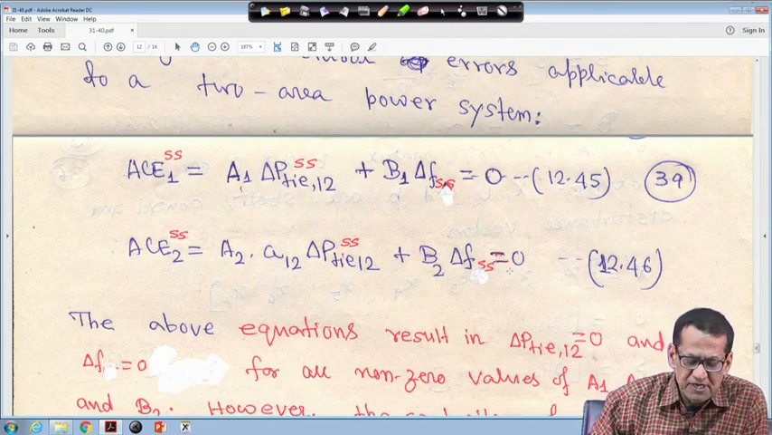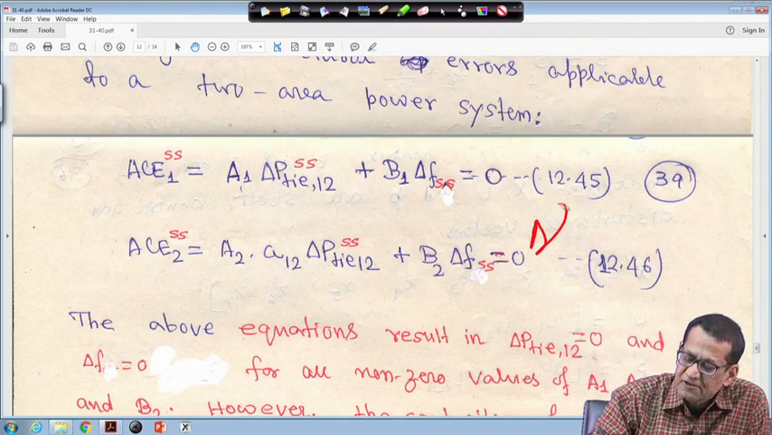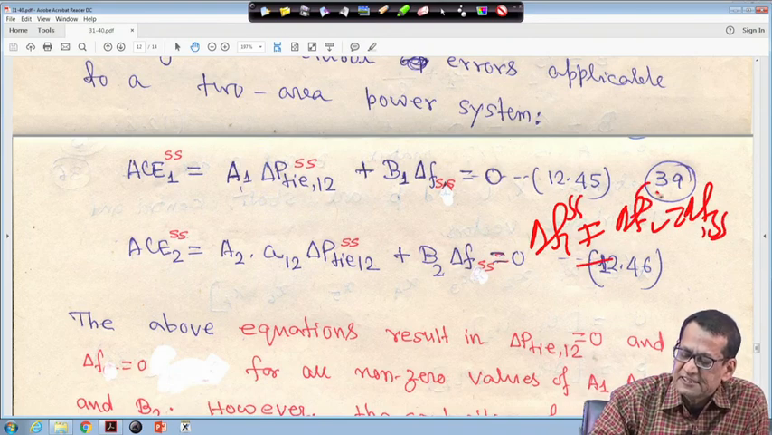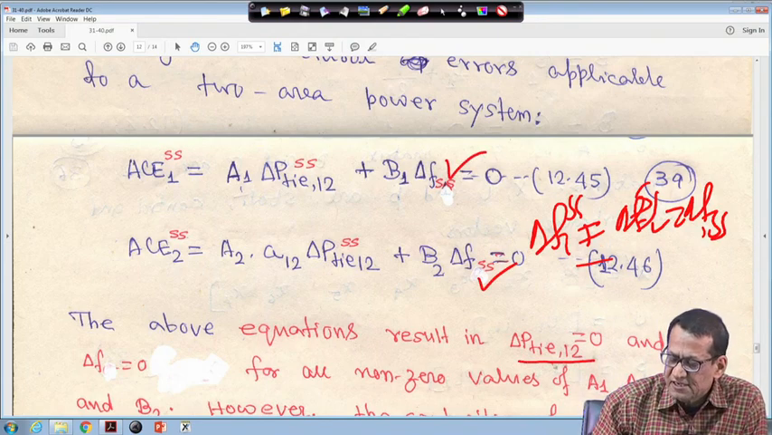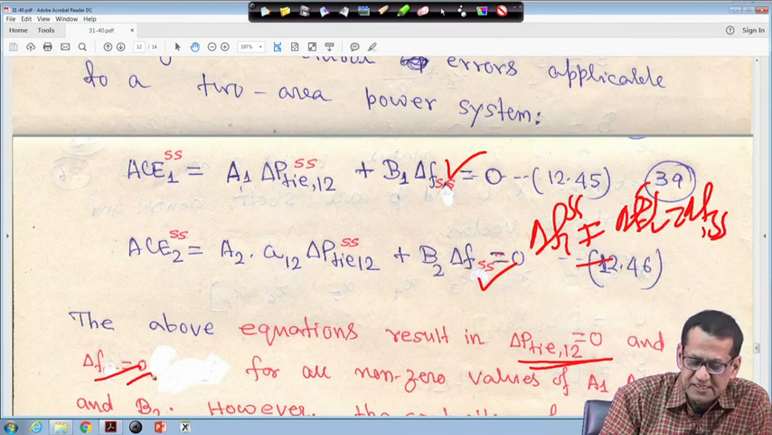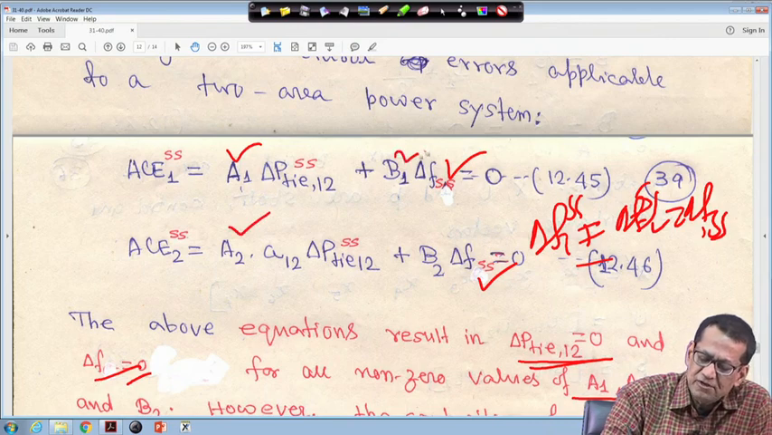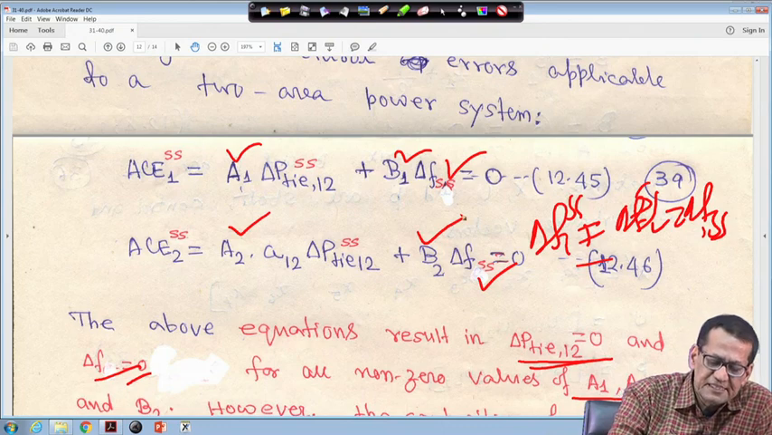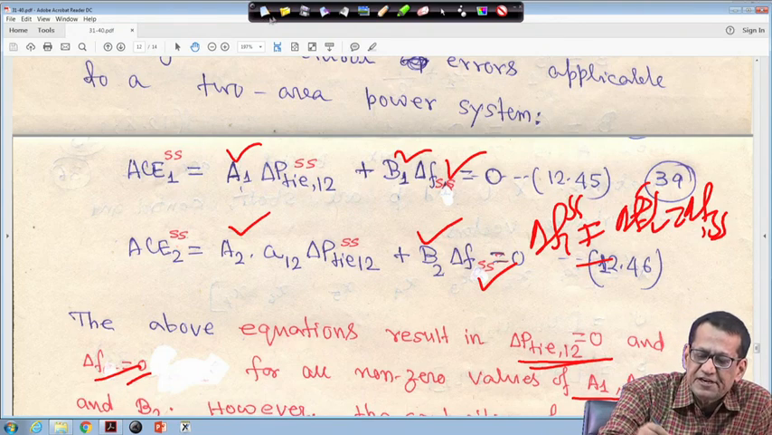So in that case, at steady state your delta F1 is equal to delta F2, which is equal to delta F steady state. This is all steady state, that is why delta F SS. So at steady state, delta P tie 1 2 will become 0 and similarly delta F will become 0, for all non-zero values of A1, A2, B1 and B2, because you have the integral control action. Therefore AC1 and AC2 values will be 0 at steady state.